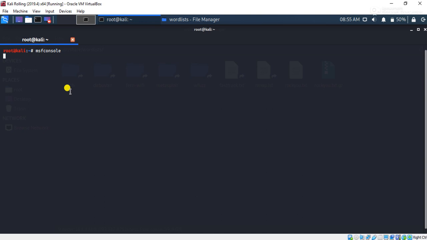There are so many exploits, auxiliaries, and payloads which are all inbuilt in this framework. By starting this tool in Kali Linux we can use this service very easily. So now the tool is starting, and you'll have this kind of options on your screen while the Metasploit framework starts.